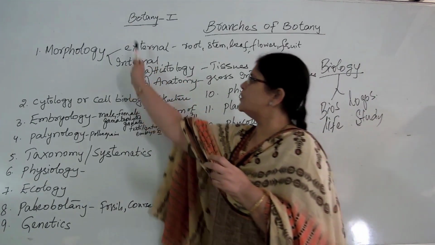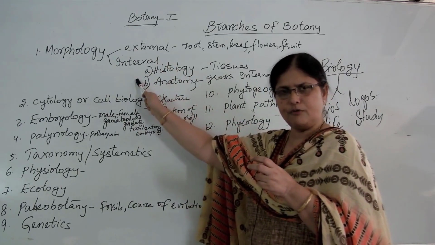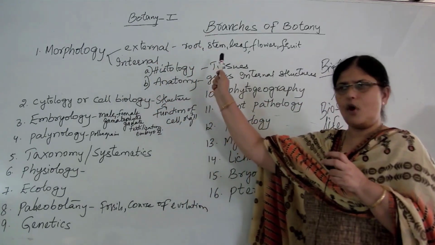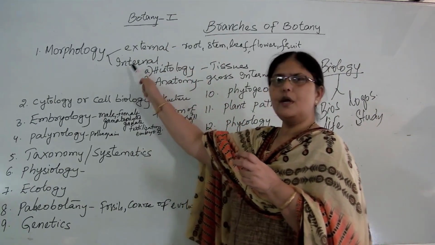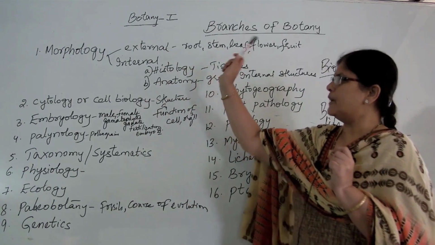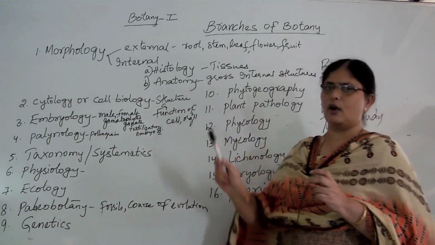So, morphology is a branch of botany which is further divided into external and internal morphology. External morphology is only the external appearance of the plant body. Internal morphology is further divided into histology and anatomy. Is that clear? Now, coming to the next branch of botany, which is also called cytology or cell biology.